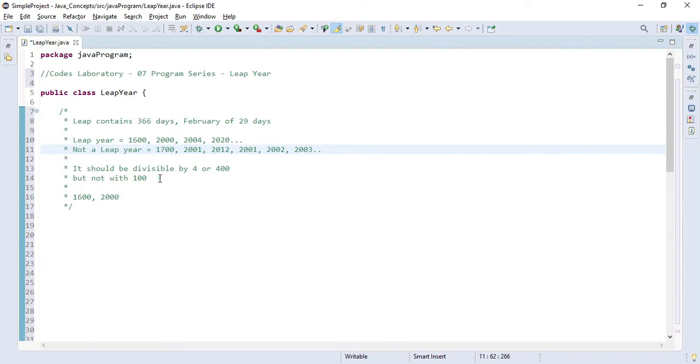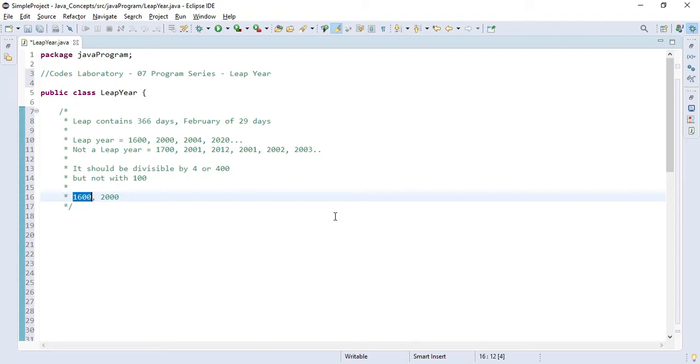I have also written it here. As you can see, it should be divisible by 4 or 400, but it should not be divisible by 100. So 1600 and 2000 are divisible by 4 and 100, and they are also divisible by 400. So that is the condition, and there is a sequence of applying these conditions. First we will check with 4, and if it is divisible by 4 we will call it a leap year, but there is one condition in it.